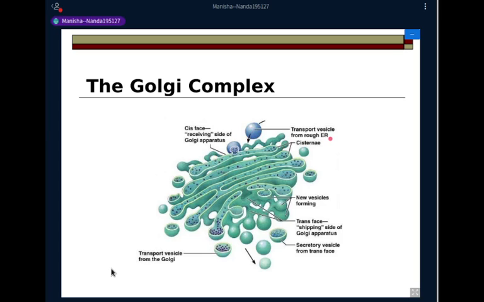So here you can see in this diagram, this transport vesicle from rough ER is being received at the cisternal side of the Golgi. Then you can see the trans Golgi region. The trans face of Golgi is called the shipping side of the Golgi apparatus, where you can see the new vesicles being formed, and these transport vesicles carry all the cargo, that is the proteins and the lipids, both membrane and luminal proteins, being packaged and transported to different destinations.